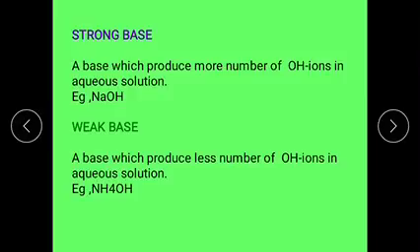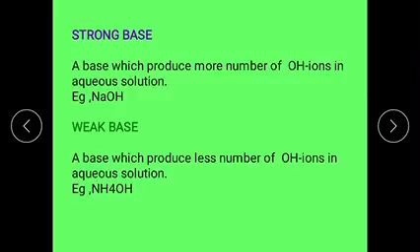A base substance which produces less number of OH minus ions in aqueous solution is called a weak base. A substance which ionizes partially in water and produces less number of OH minus ions is called a weak base.